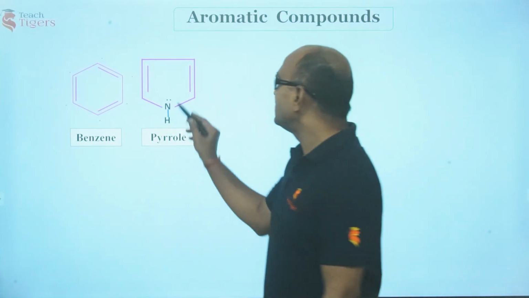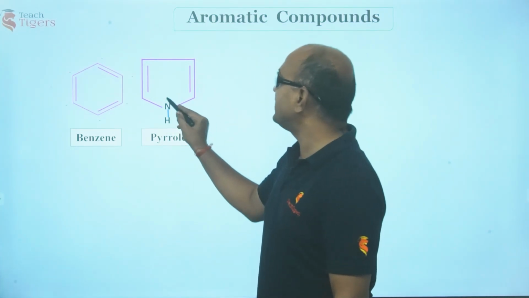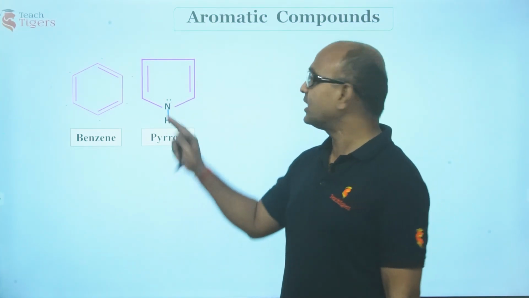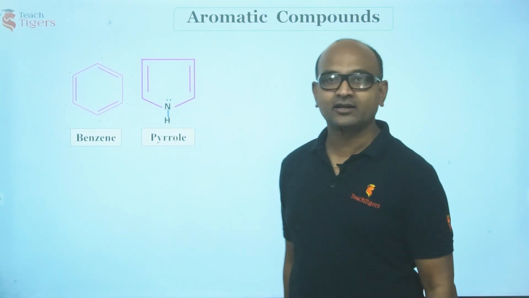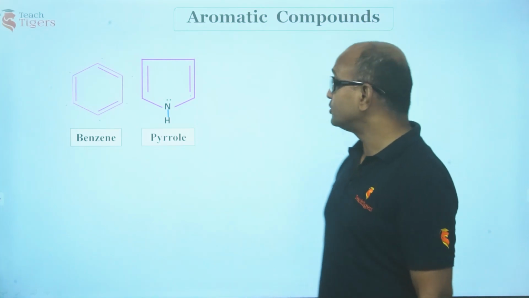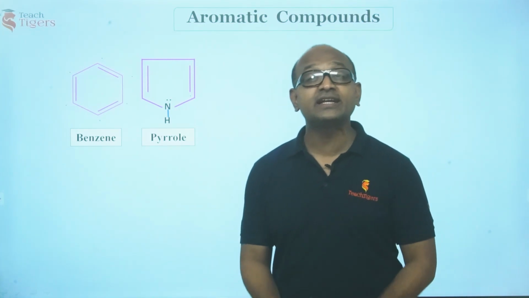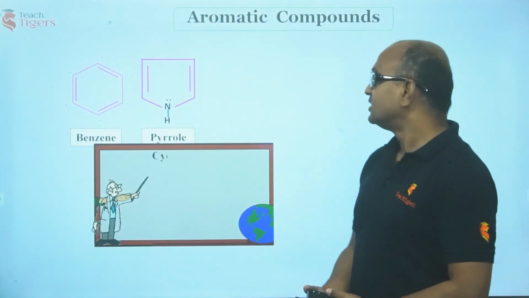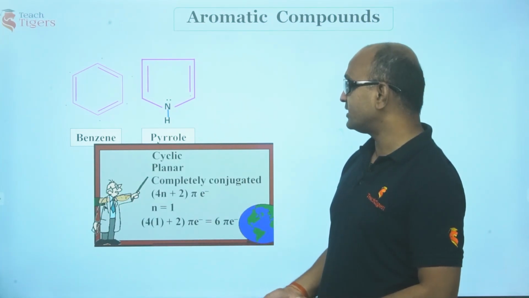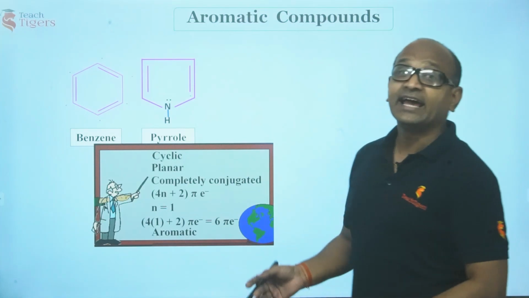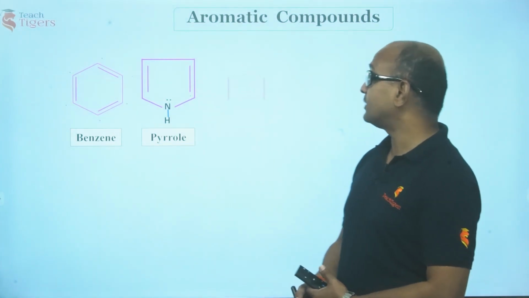Guys, remember, these electrons are involved in delocalization. Hence, there are a total of 1, 2, 3, 4, 5, 6 pi electrons. So even pyrrole is a heterocyclic aromatic compound. Here you keep n equal to 1, you are going to get 6 pi electrons, right? Hence, we say pyrrole is also an aromatic compound.